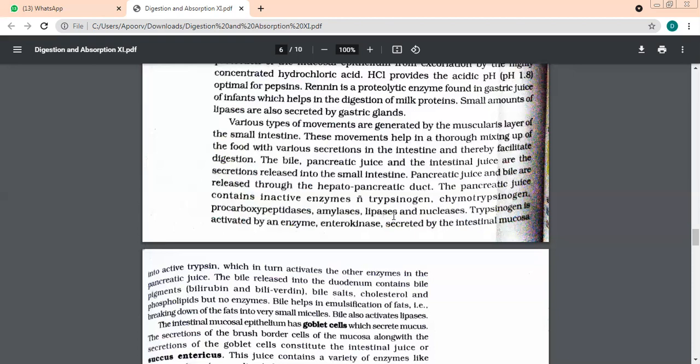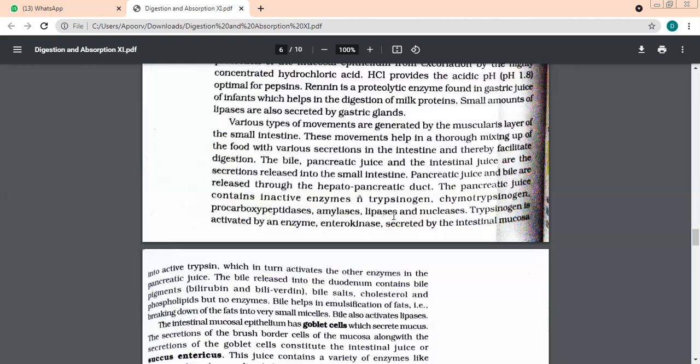Trypsin itself is activated by another enzyme called? Enterokinase. Yes, beta. And the inactive form of trypsin is called? Trypsinogen. Let us revise once again, children. We were talking about the food entering the small intestine.